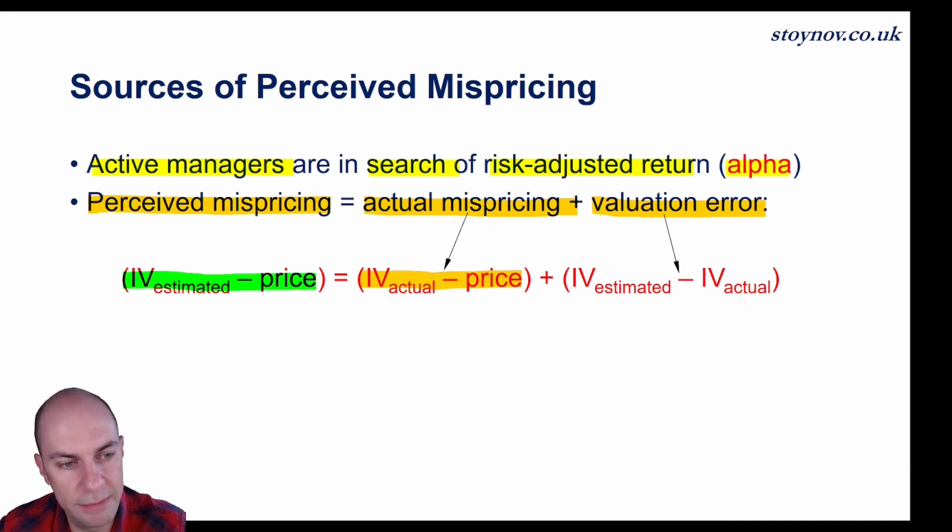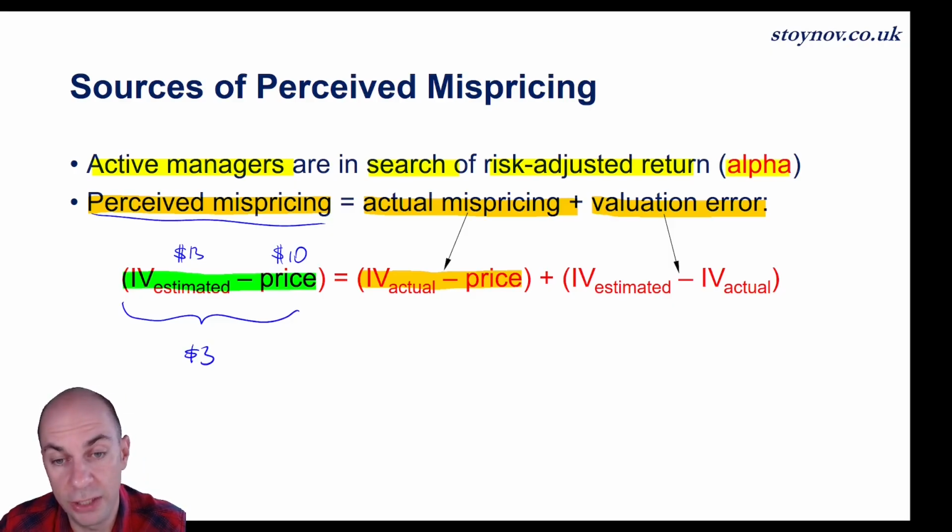So let's say my manager estimates that the intrinsic value of the asset is $13, but at the moment the market price is $10. So the perceived mispricing, right? The perceived mispricing on the left is $3, and this will come from the actual mispricing and the valuation error. Well, let's say that the actual intrinsic value, so the true one based on an unobservable model that nobody has, is $12. Well, we already know the market price is $10, so the actual mispricing is $2.